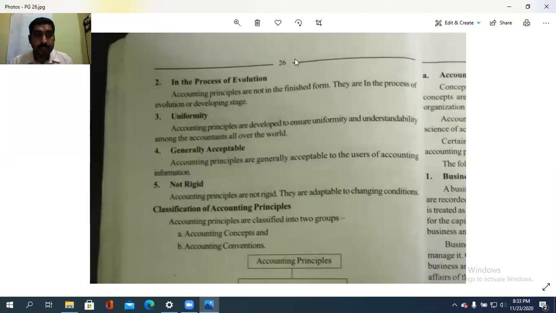So accounting principles are generally acceptable to the users of accounting information also. And also these are not rigid, meaning they are changeable and flexible. It is a lenient approach. If anything needs to change, they need to change that. So it is a man-made thing. It is in the process of evolution, uniformity, generally acceptable principles, and also not rigid.